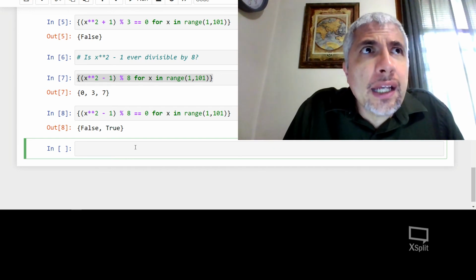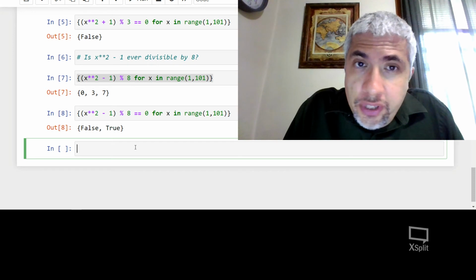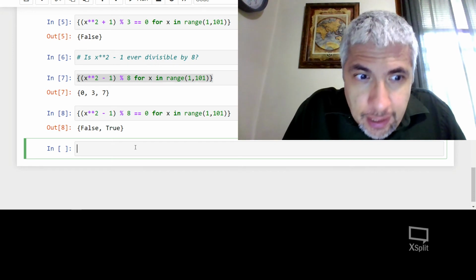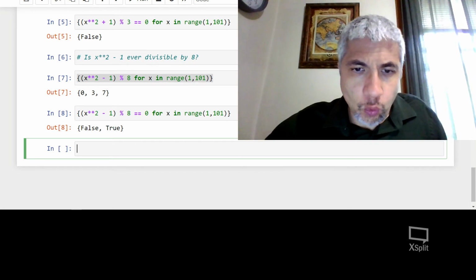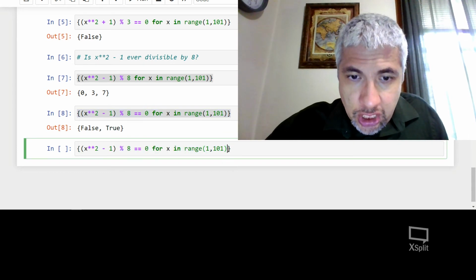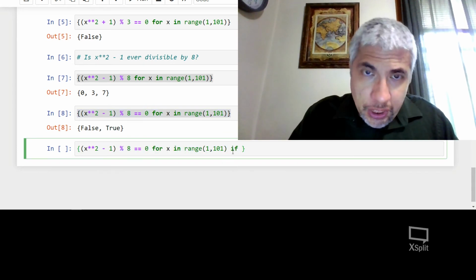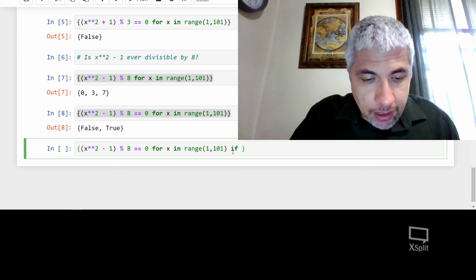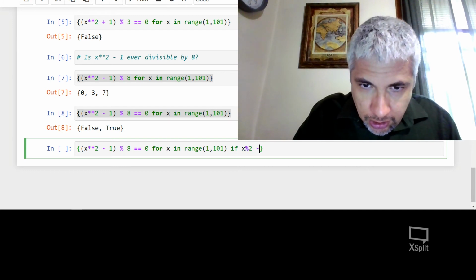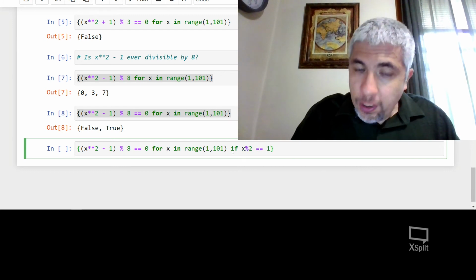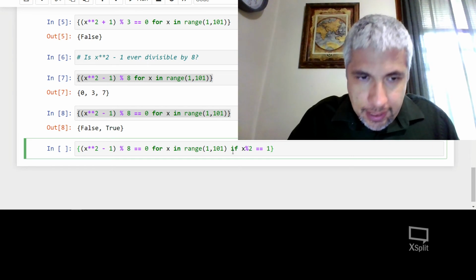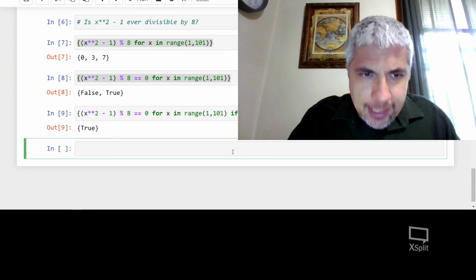Okay, that's good to know. Suppose I just wanted to check whether this was true for odds. Now, there's many ways to do this. One way I could do this is I could just use a filter. I could say I'm only going to check the x that are odd. So if x mod 2 is equal to 1, or I could have just typed not x mod 2, but this is fine. So let's check what this does.